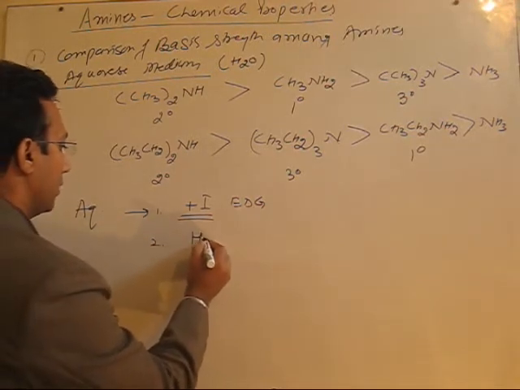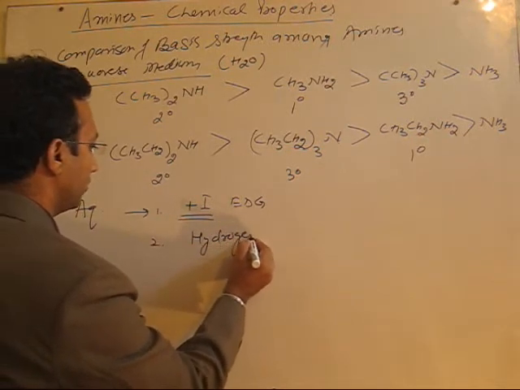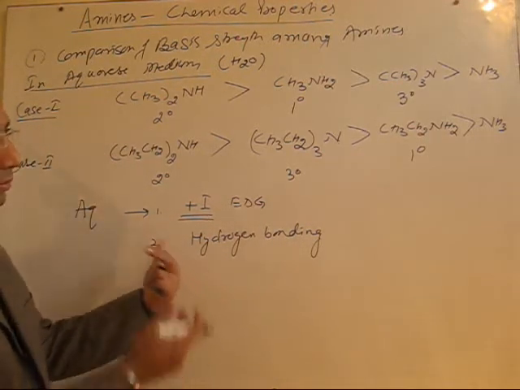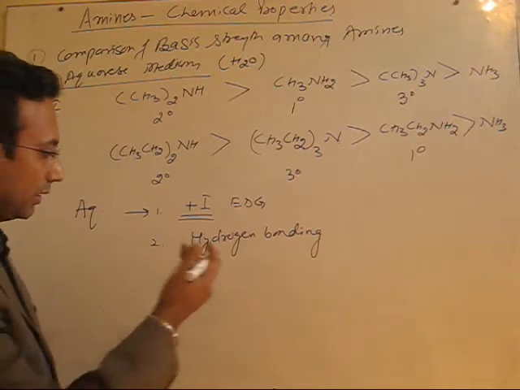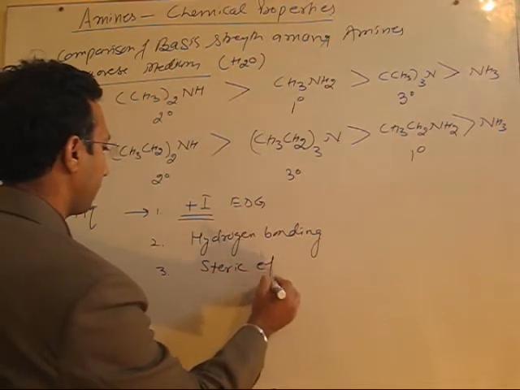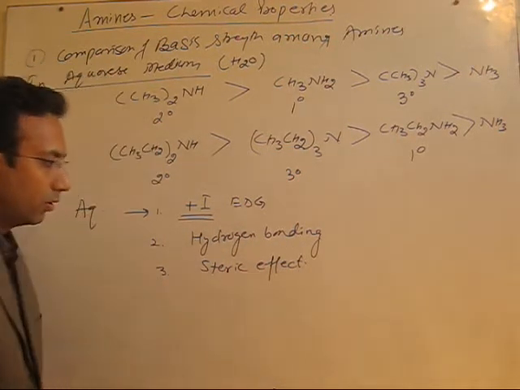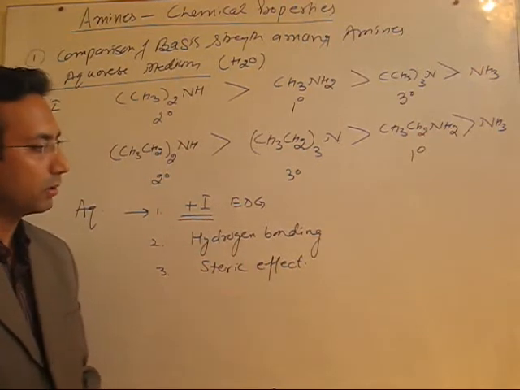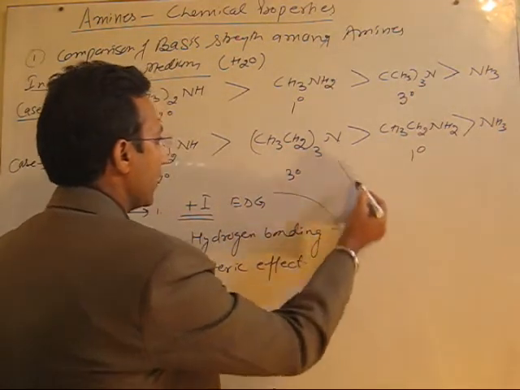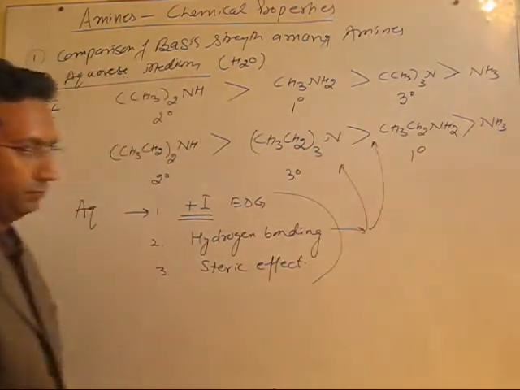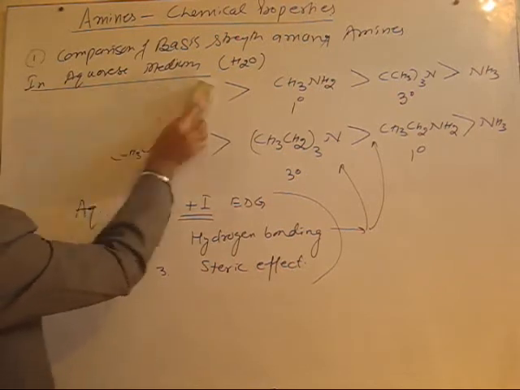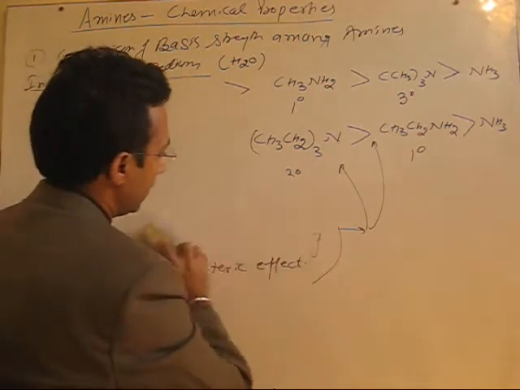That is, one factor is hydrogen bonding, which the cation will form once amines gain a proton. I will discuss it later. And third related effect is a steric effect, on which tendency to form hydrogen bonding also depends. Fine. So these three factors are there and their combined effect will decide the above two cases. Fine. So let's discuss what are these effects and how such findings will be explained.